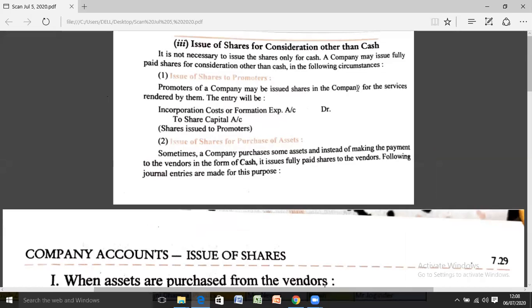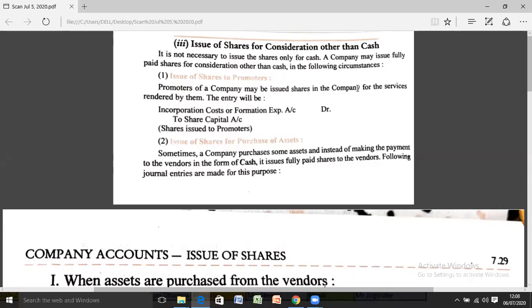If you remember in my earlier videos, I sent you the lecture on how a company can issue its shares. A company can issue its shares by private placement of the shares, public subscription, and the third one, issue of shares for consideration other than cash. For private placement, only the theoretical portion is to be done from the +2 point of view. For public subscription, we did 10 illustrations earlier: how to prepare the balance sheet and all, how the shares are issued at par, at premium, and what the accounting treatment will be when it is subscribed to by the public.